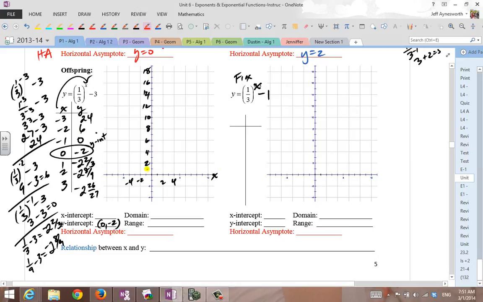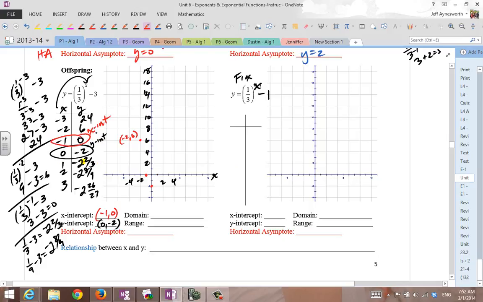So -2, 6: left 2 up 6, that's easy. -1, 0. Guess what? That is an x-intercept. It's on the x-axis. 0, -2, that's a y-intercept. 1, -2 and 2/3.